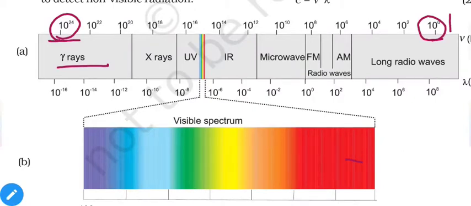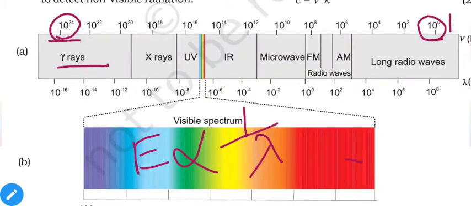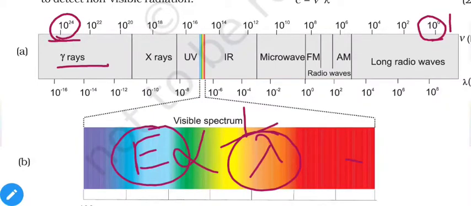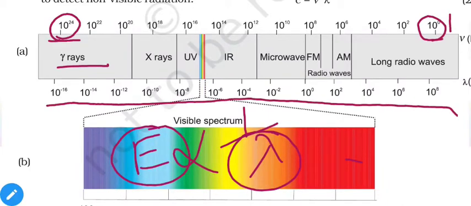So as the wavelength decreases, the energy of a given wave or electromagnetic radiation increases. So energy and wavelength are inversely proportional. So if energy decreases, then wavelength increases, and if wavelength decreases, then energy increases. So from this relation we can predict which of these wavelengths will be highest in energy and which will be least in energy.